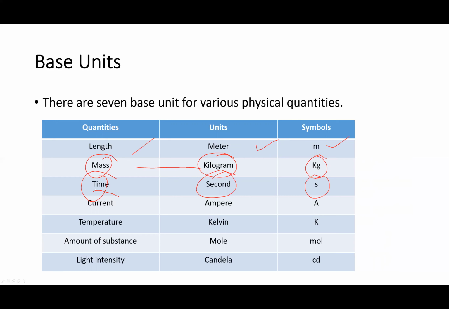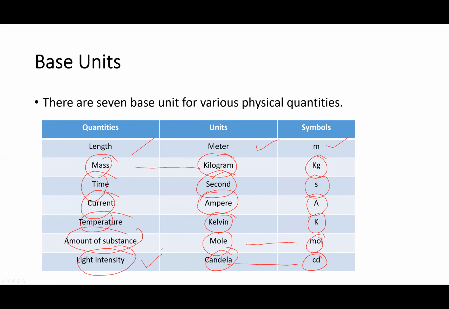Current, ampere, represented by A. Temperature, kelvin, K. Amount of substance, mole. Luminous intensity, candela, cd. So you should memorize all the units, but give special importance to these two units.